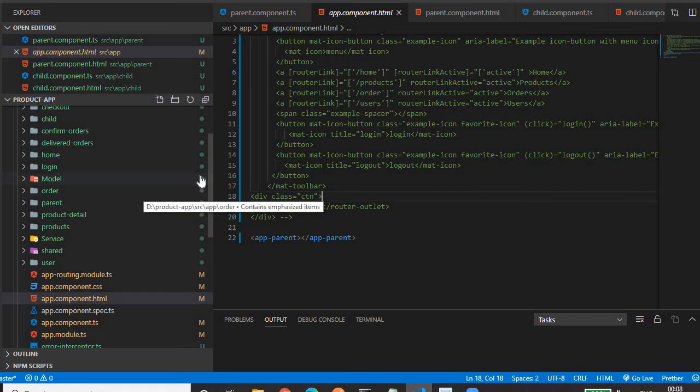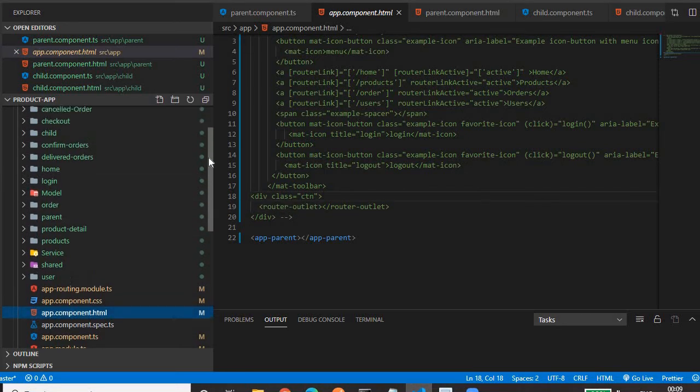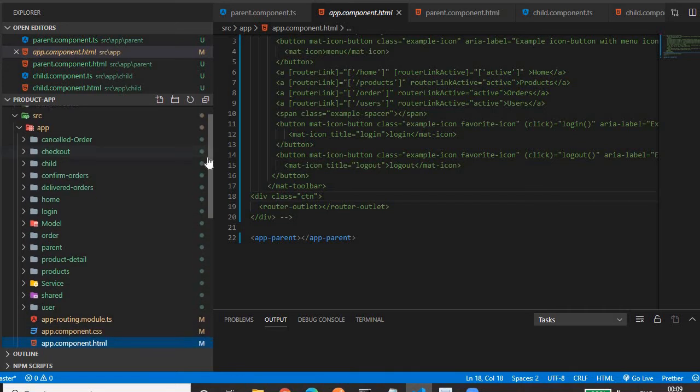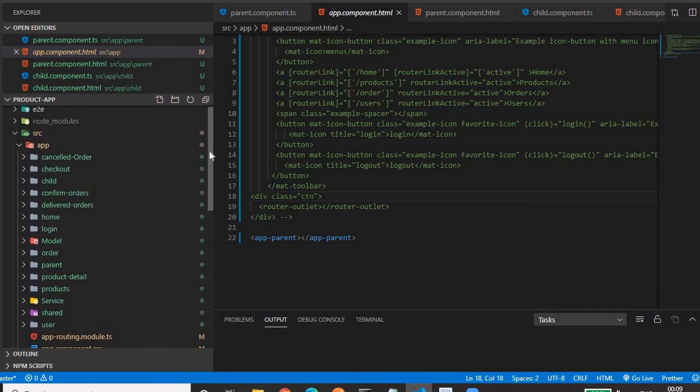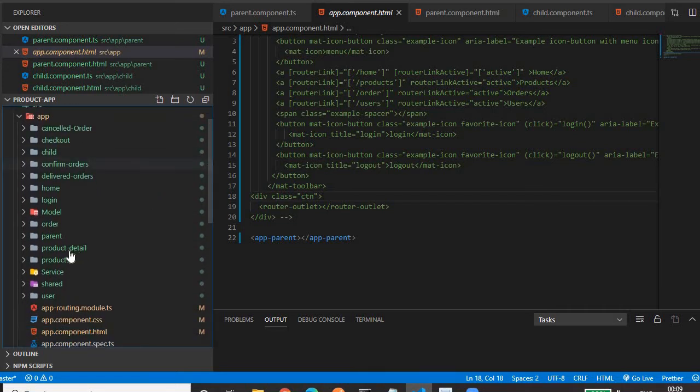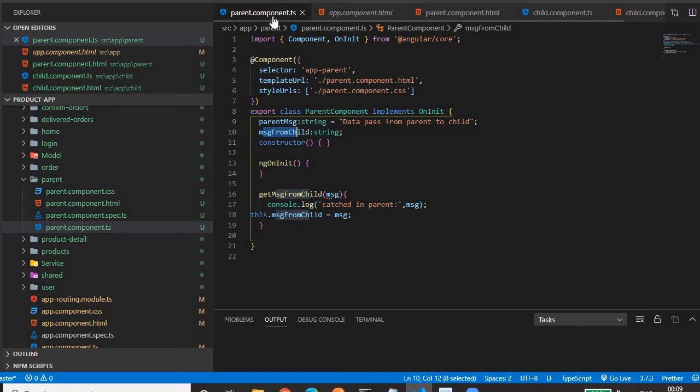So I have created a parent component. Let's understand what we mean by parent and child relationship between components. I named the component as parent, and I have created another component as child. The parent component TS file has a selector app-parent.